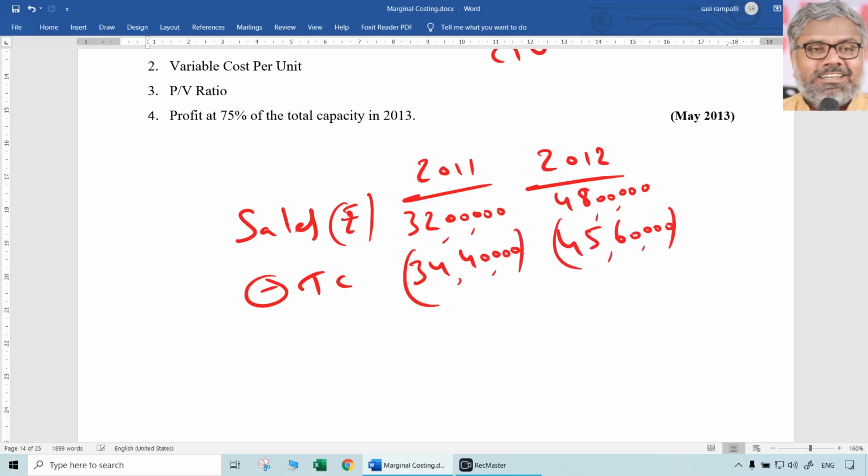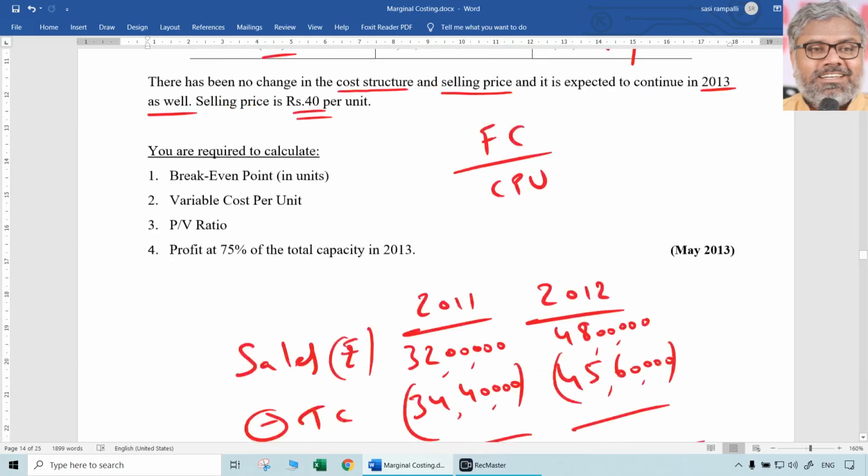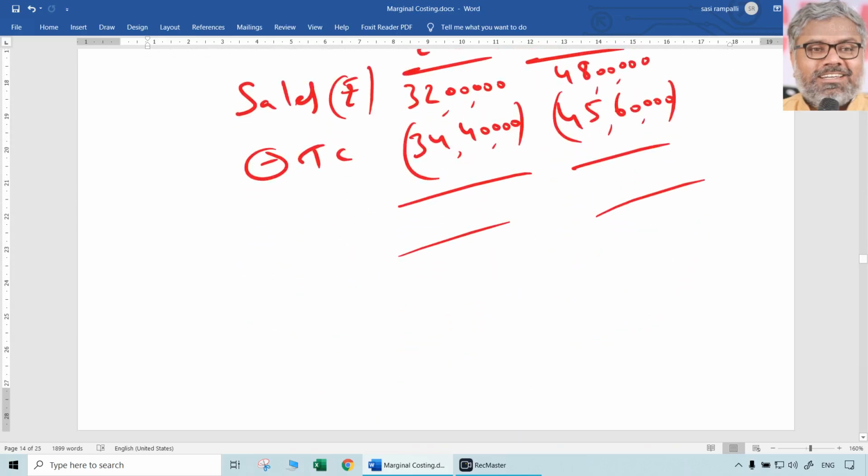Now 34 lakh 40,000, 45 lakhs 60,000 is the total cost. Now what will be the profit? You have to be just careful with the signs. You cannot say it doesn't matter, plus or minus both are same. No, they are not same. They are completely different. So 32 lakhs minus 34 lakh 40,000 is 2 lakh 40,000 loss. That is loss. Observe that carefully. And 48 lakhs minus 45 lakh 60,000 is also 2 lakh 40,000, but this is profit.